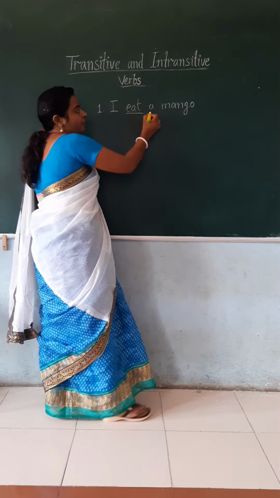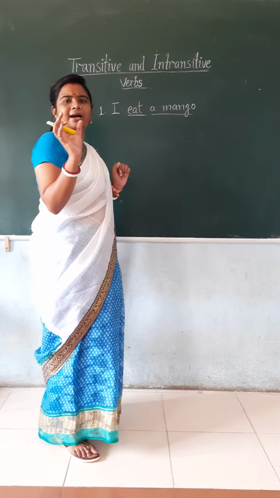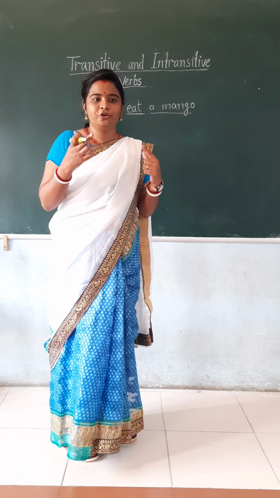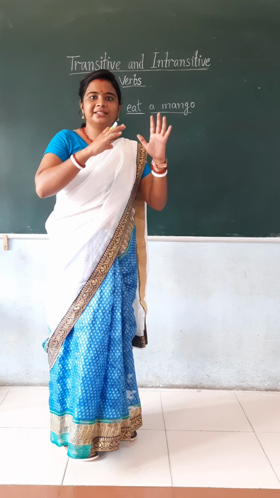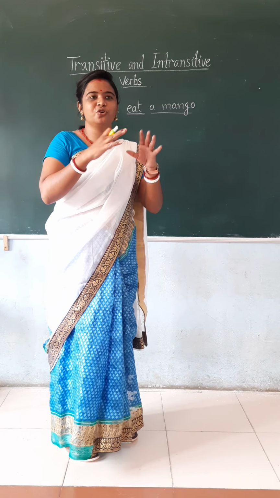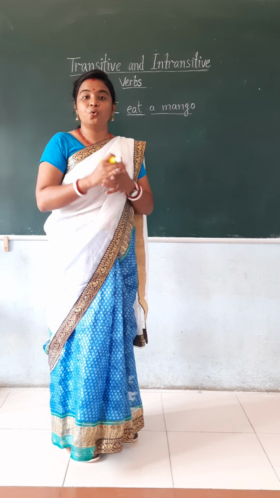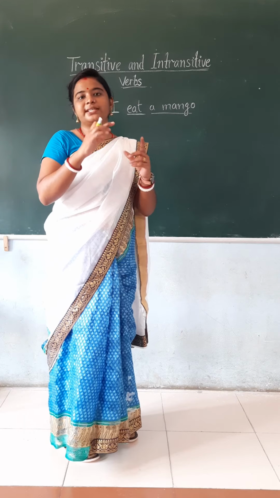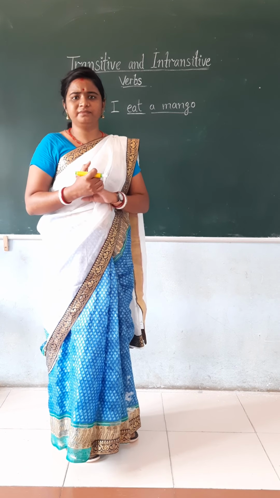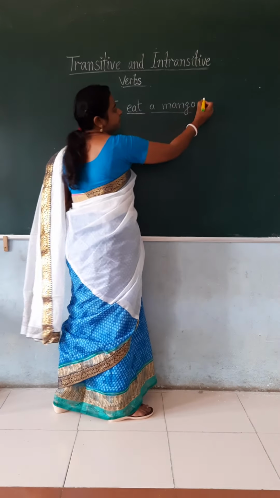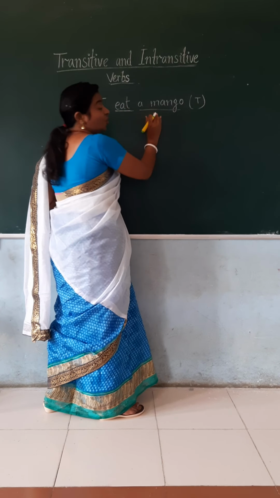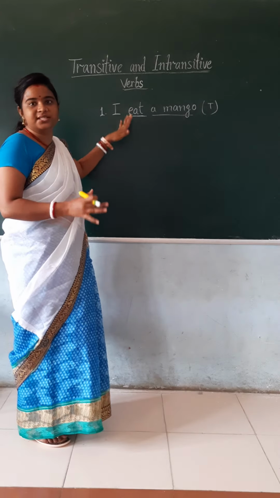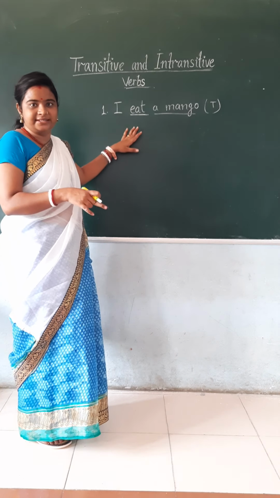That is a mango. See, if you have a mango in your hand, and when you start eating that mango, you will see there will be change in the shape and size, and slowly the mango will get finished. Who is receiving that action of eating? The mango is the receiver of this action of eating. This is a transitive verb, and this is called direct object. Direct object means one who receives the action directly.